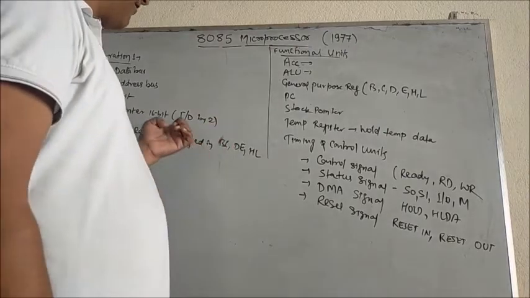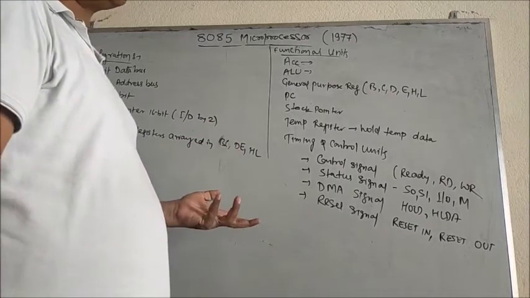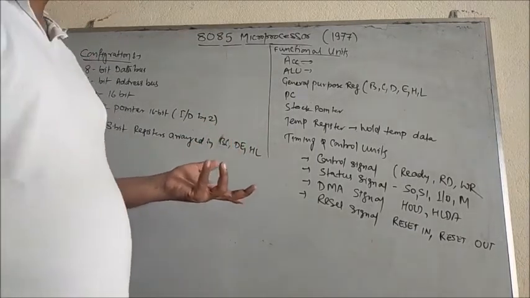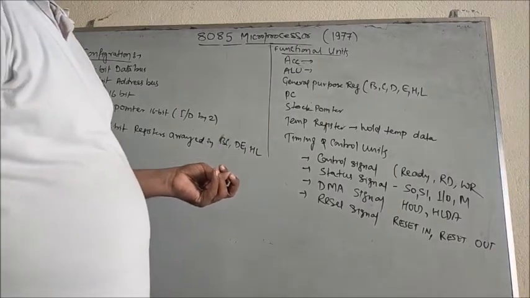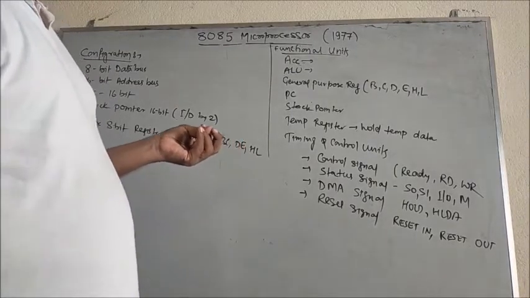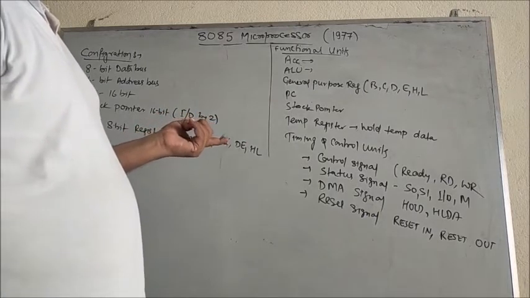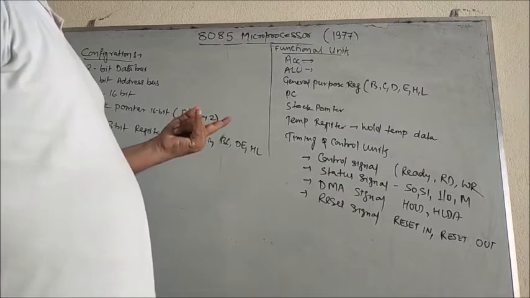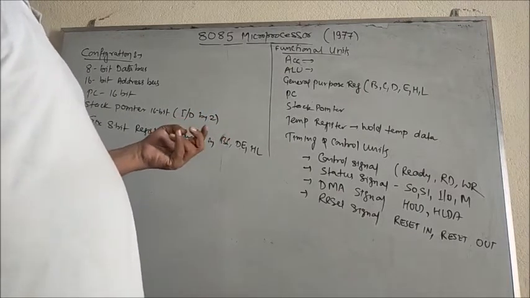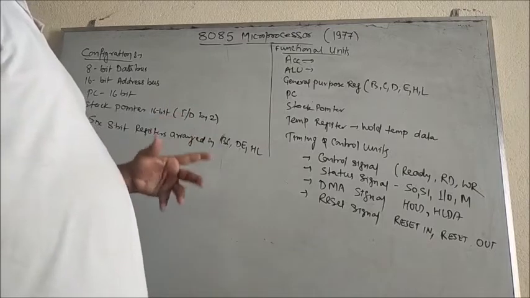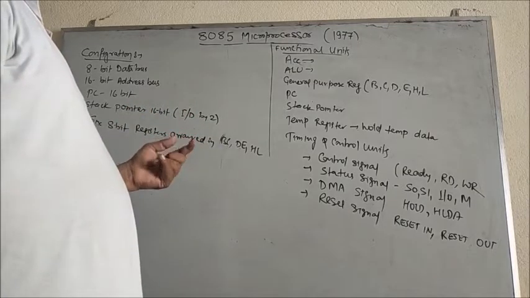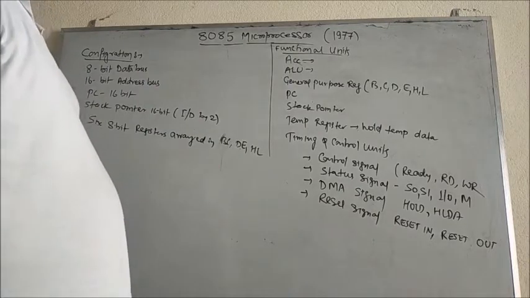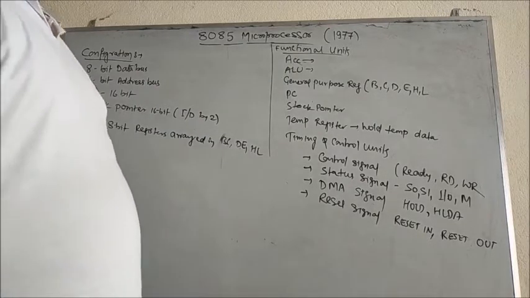Stack pointer, I have already told you, is nothing but a pointer. The stack pointer holds the addresses of the various stack operations. Stack operations are of two types: push operation and pop operation. Whenever you want to increment or decrement, it will be done by 2. If you want to increment, it will be done by 2, and if you want to decrement, it will also be done by 2.